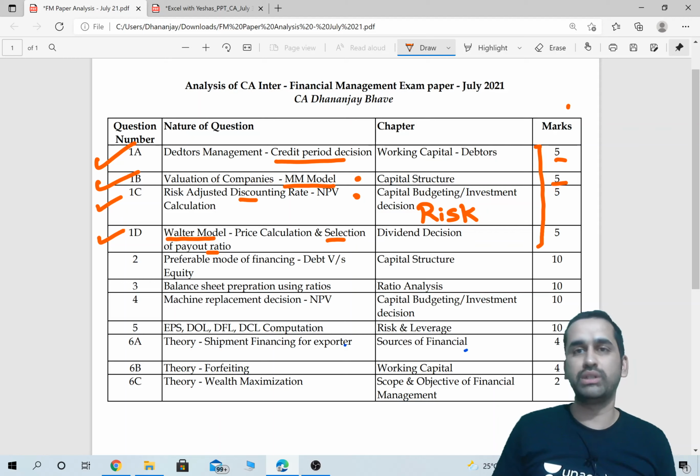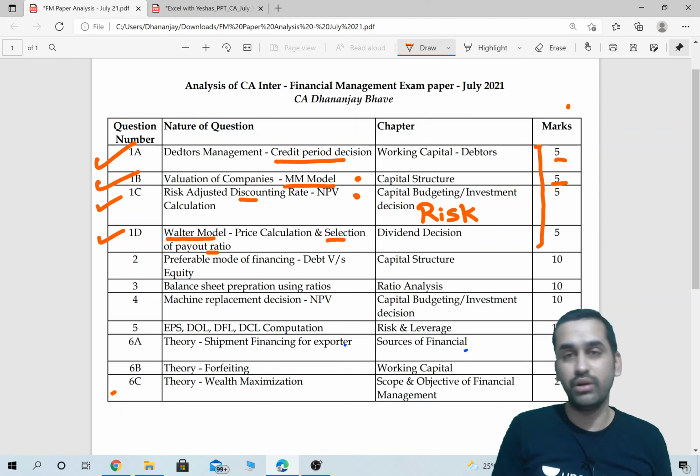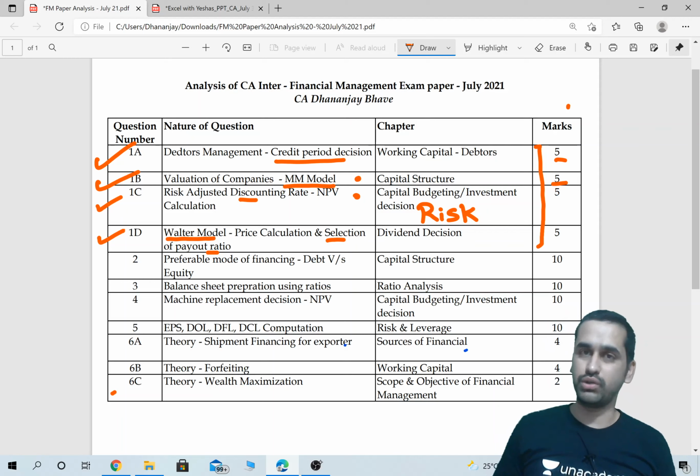In that you choose which one to leave, because from question 2 till question 6 in FM, you have an option to leave one question. So you should be spending time on that and not reading the compulsory question.